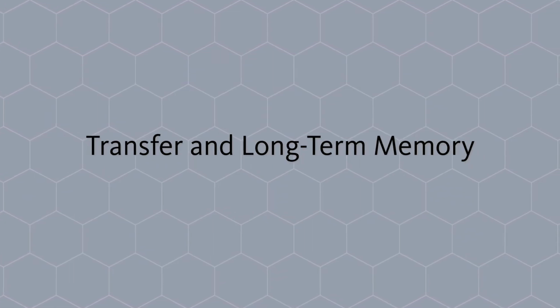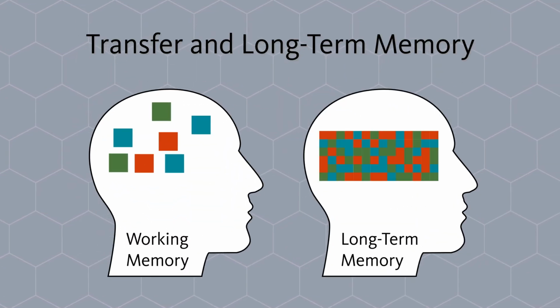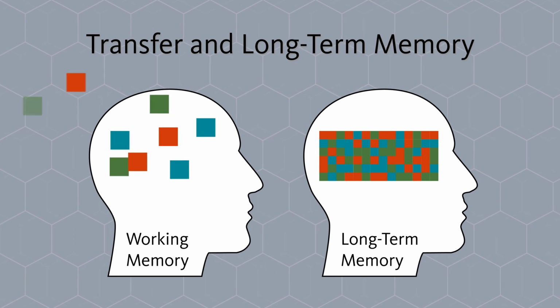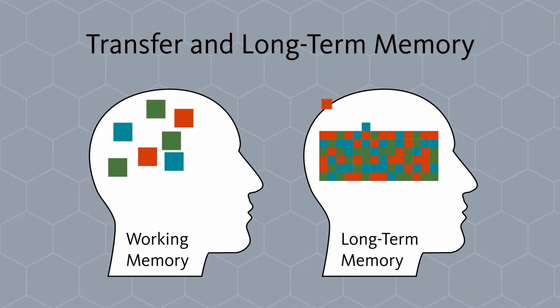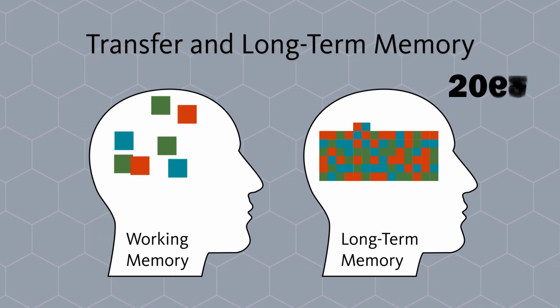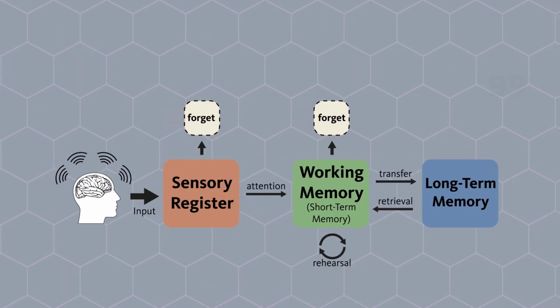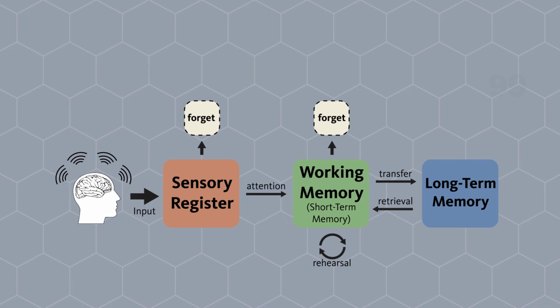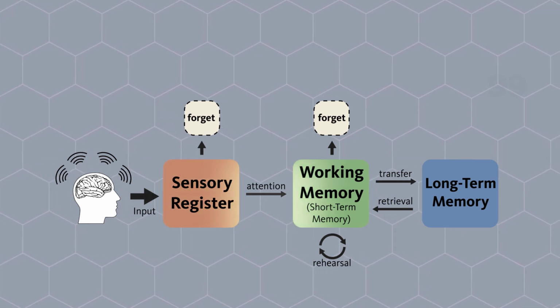Transfer and long-term memory. Long-term memory retains information for an extended period of time. It has a larger capacity and longer duration than working memory. While its capacity is not yet defined, psychologists theorize that it may be limitless, with memory duration lasting years or a lifetime. You can transfer information to long-term memory by encoding it in meaningful ways. You begin this process during lecture by paying attention and taking notes in your own words.